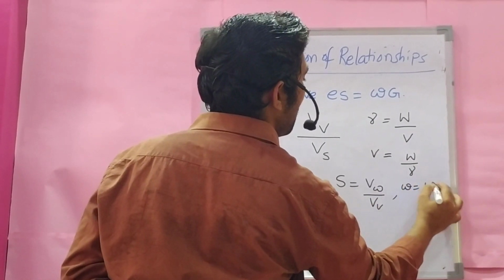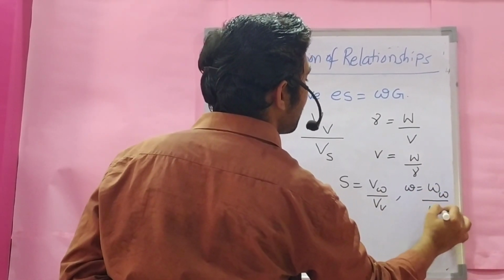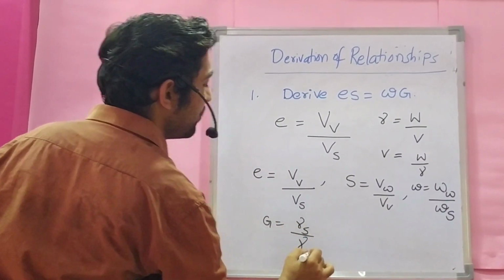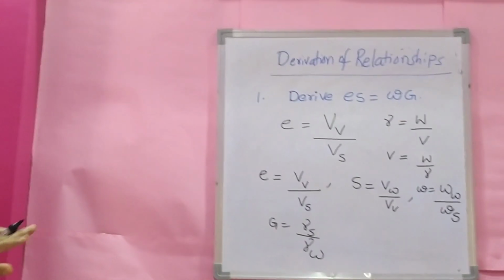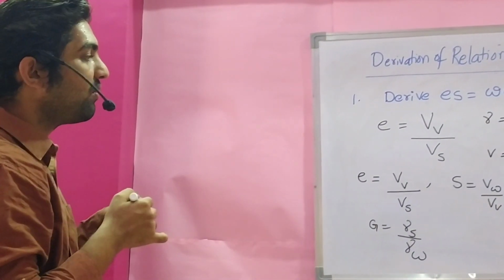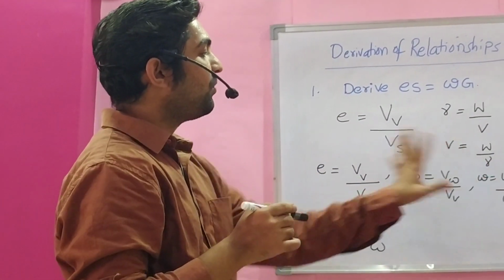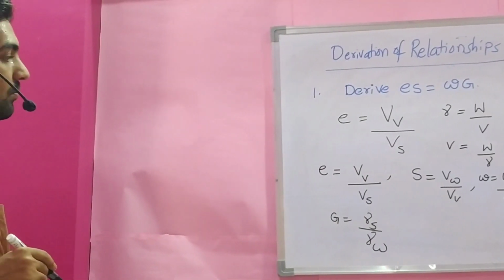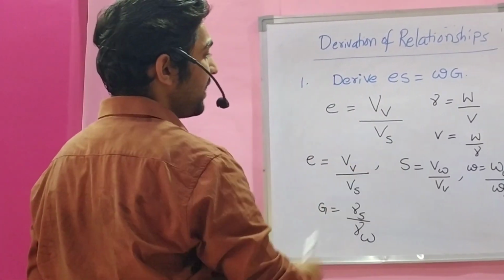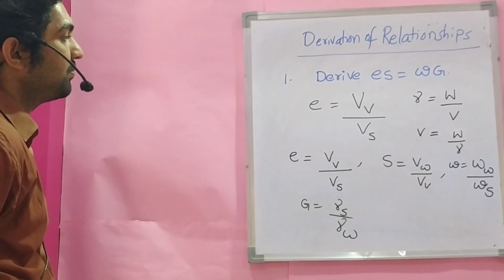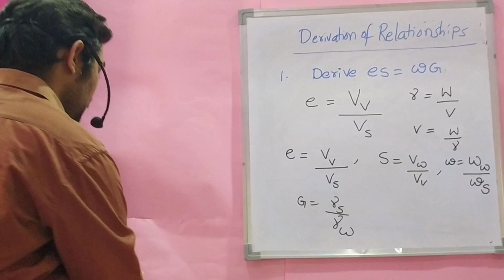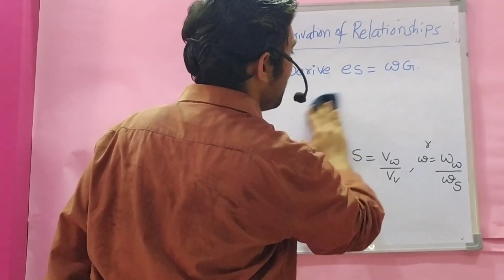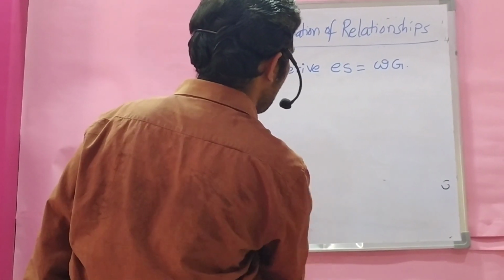W is Ww by Ws. And G is gamma S by gamma W. We know all these relations. Now we have to prove eS is equal to wG. We have to express one variable in terms of another variable.